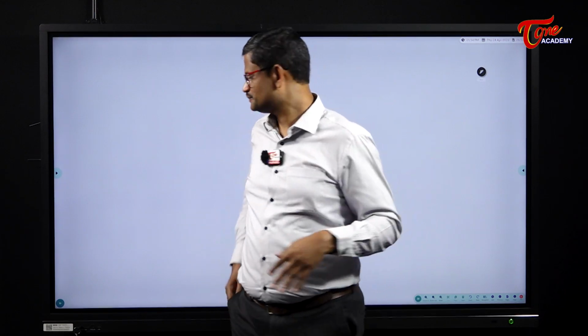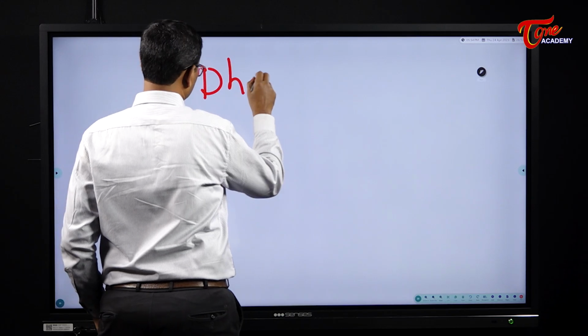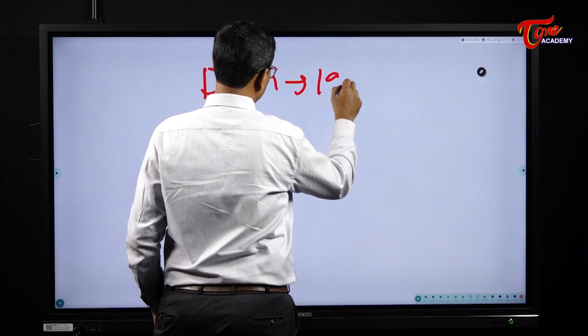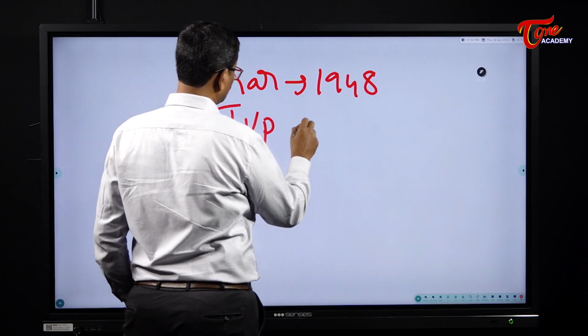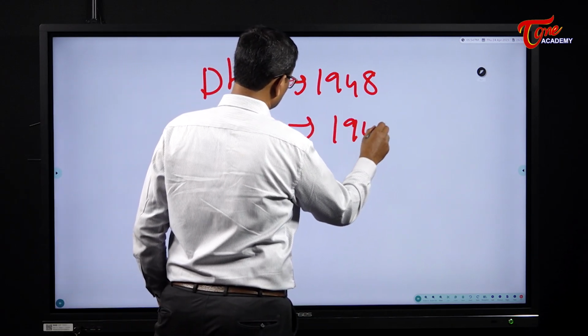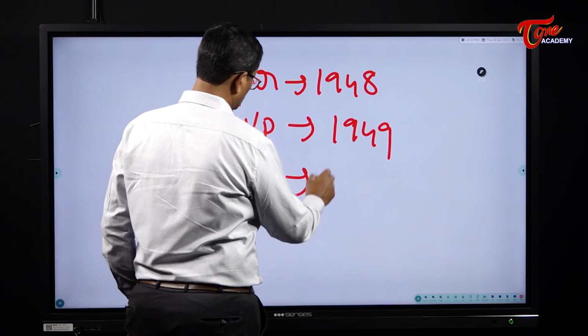So to look into this particular issue, several committees were appointed by Government of India from time to time. The first one, Dar Commission. This was done in 1948. The next one is a JVP committee. This was in 1949. The next one is SRC, States Reorganization Commission, 1953.